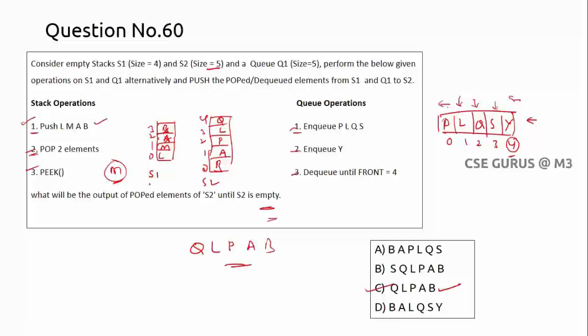One more thing you need to remember: peek means the top element, that's it. It's not like you're popping the elements. If I pop, it has to be inserted into the stack, but here with peek, we are not popping, we are just finding the last element. So our answer is option C. We will see some more questions in the next video lecture. Thank you.